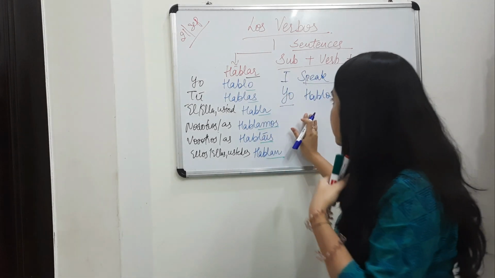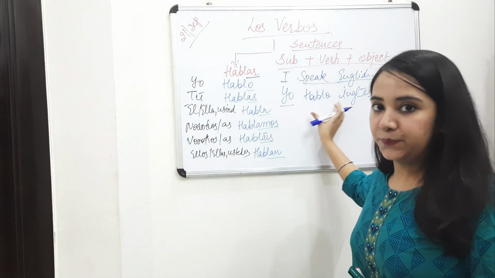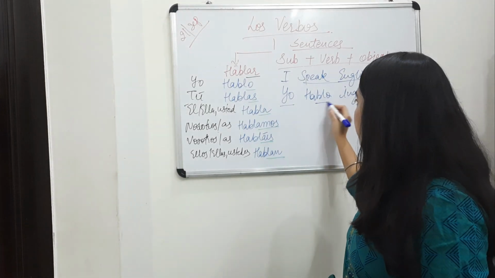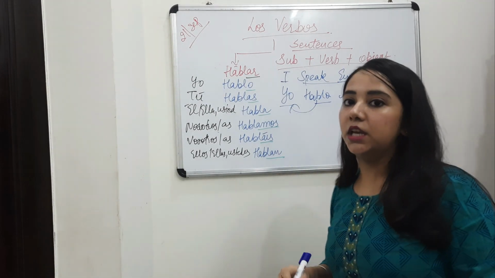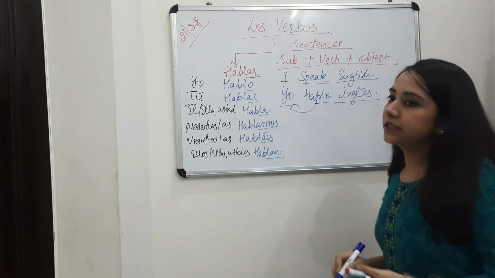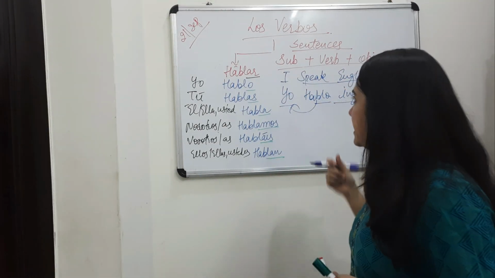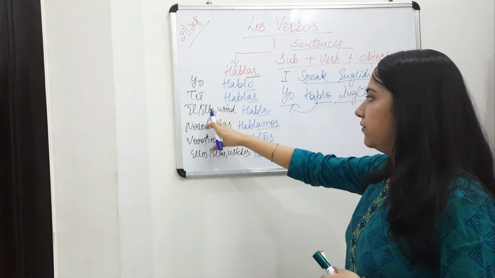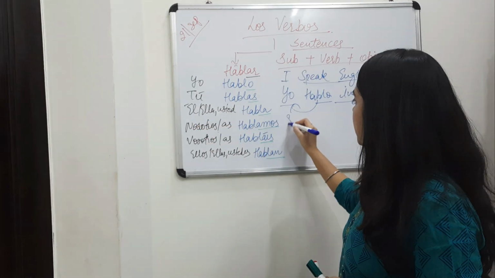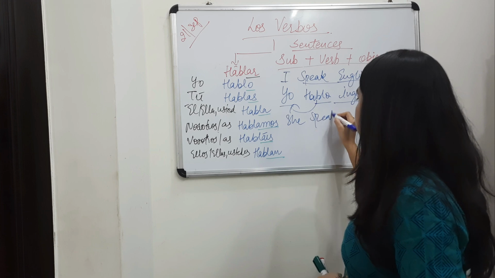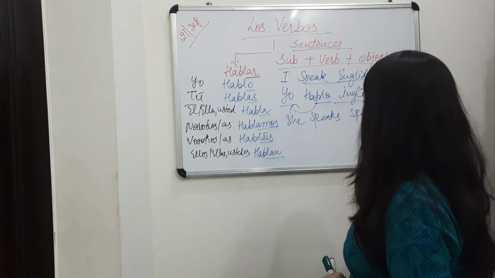This is my first sentence. Very simple. The subject comes, then you conjugate the verb according to the subject, then English. Yo hablo English. Now another sentence. For example, take any verb, take any subject. She speaks Spanish.